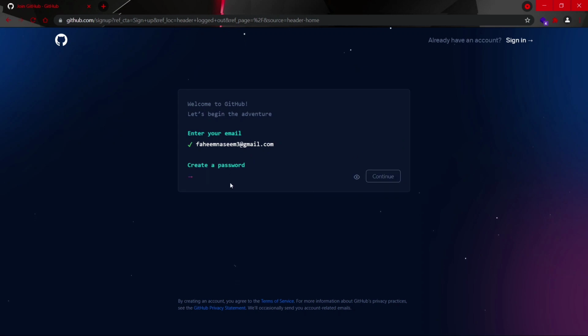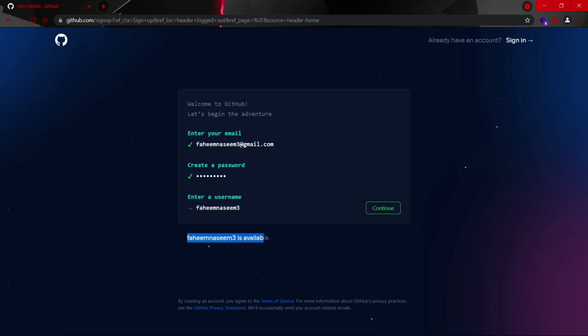And now enter the password. So password must be strong, and let's continue. And now you have to find a unique username. So just put the username. Okay, so this username is available, and we will continue.